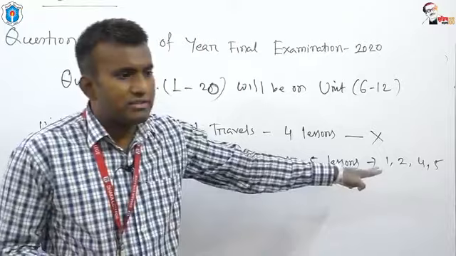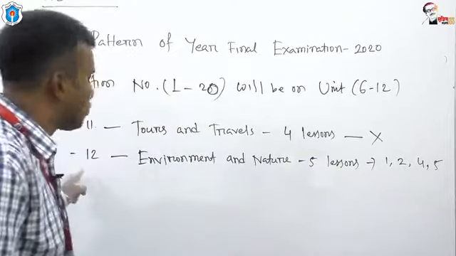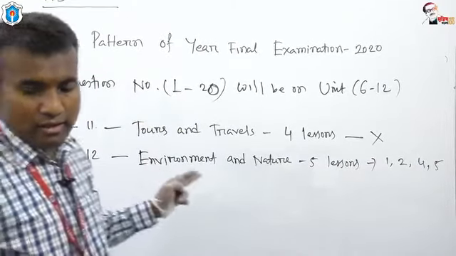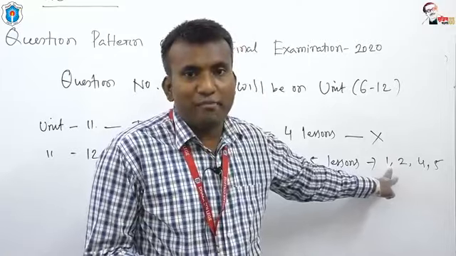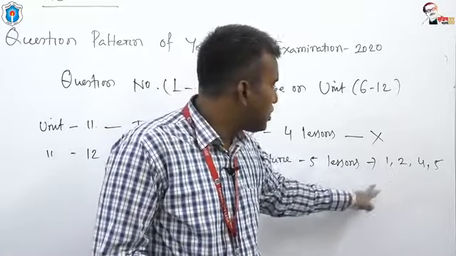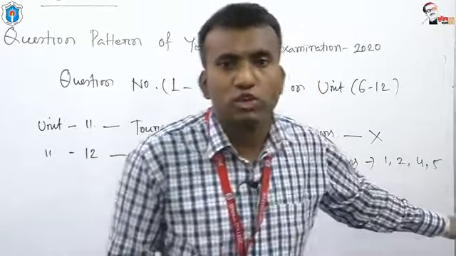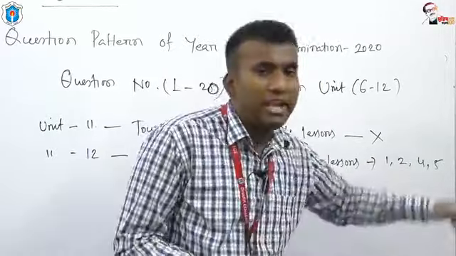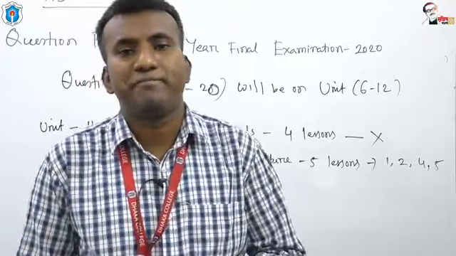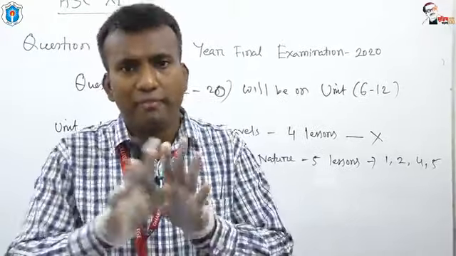These 4 lessons are important under unit 12. Okay, lesson 1 is about Buriganga, lesson 2 is about Hakaluki Haor, lesson 4 is about the Sundarbans, and lesson 5 is about Kuakata.